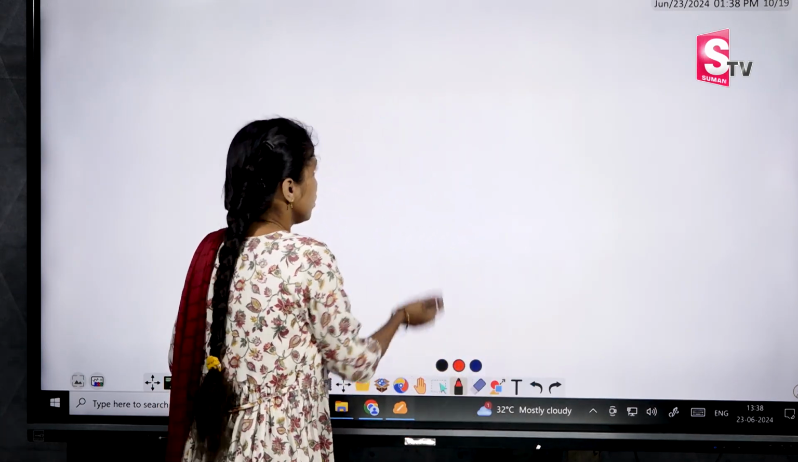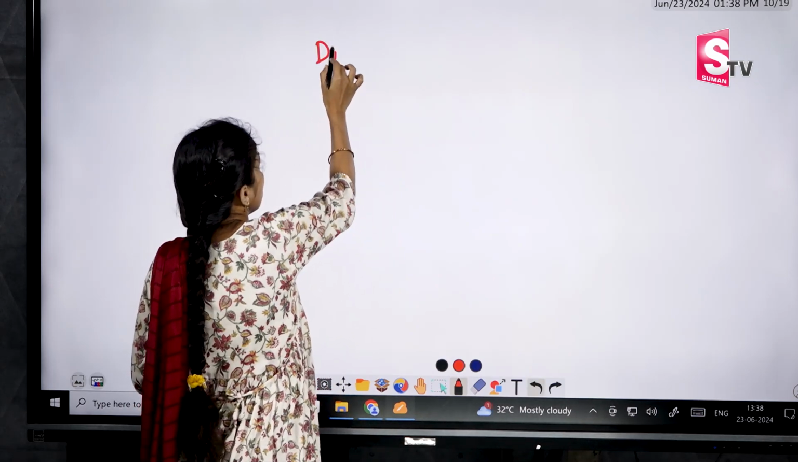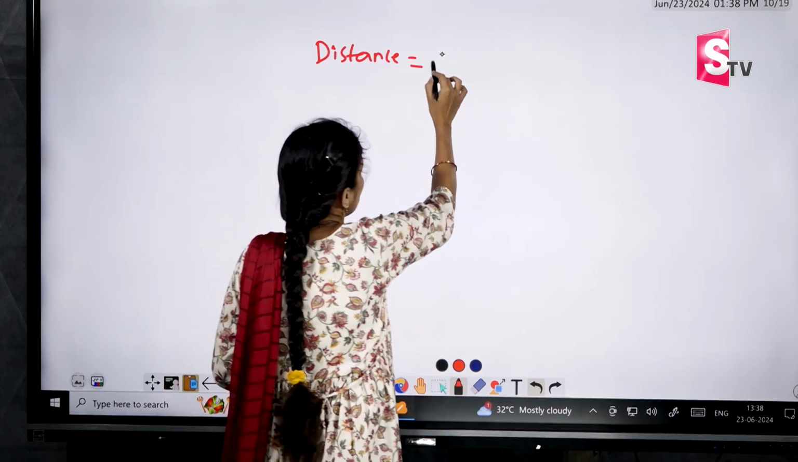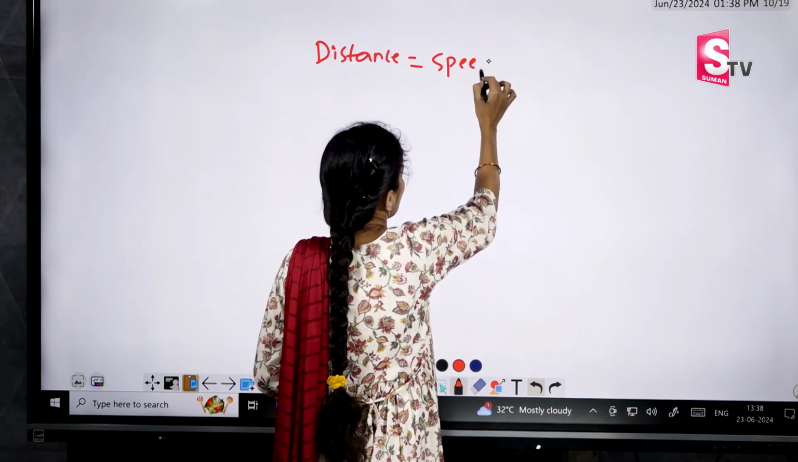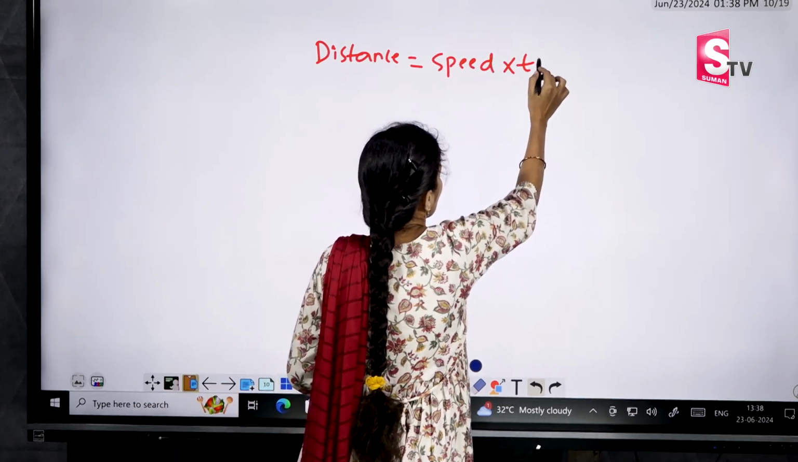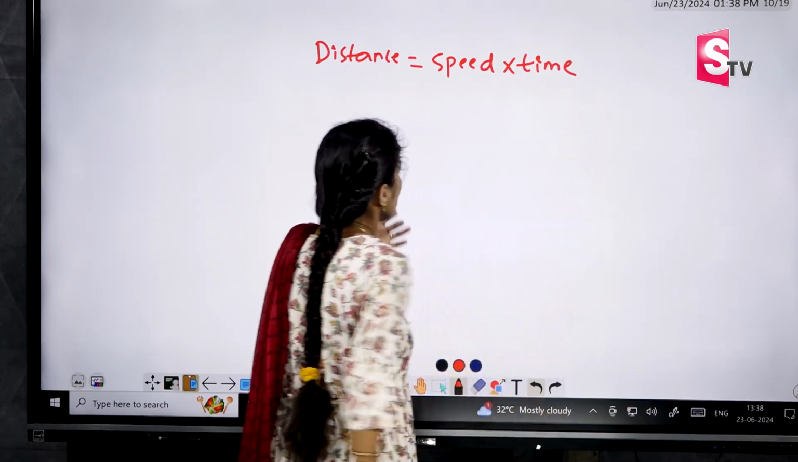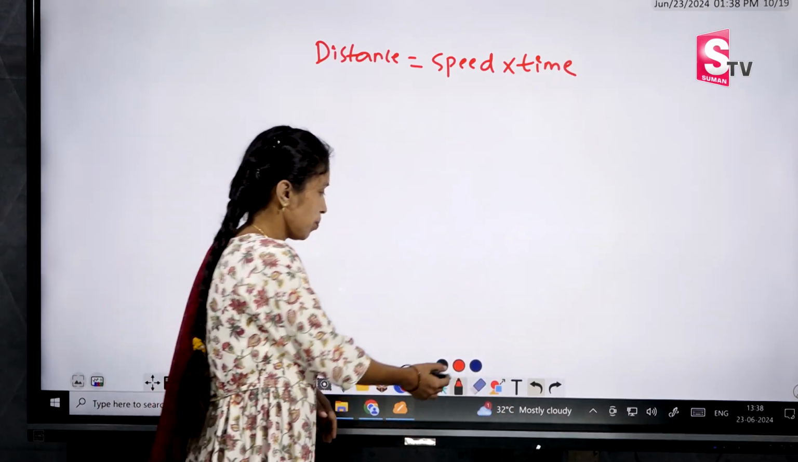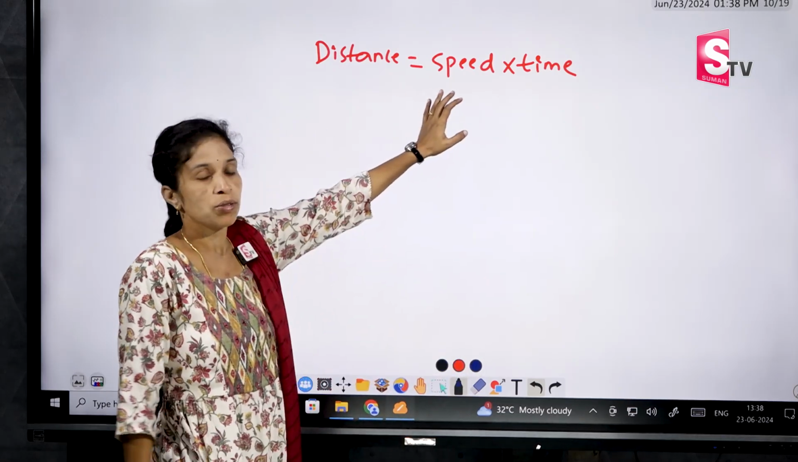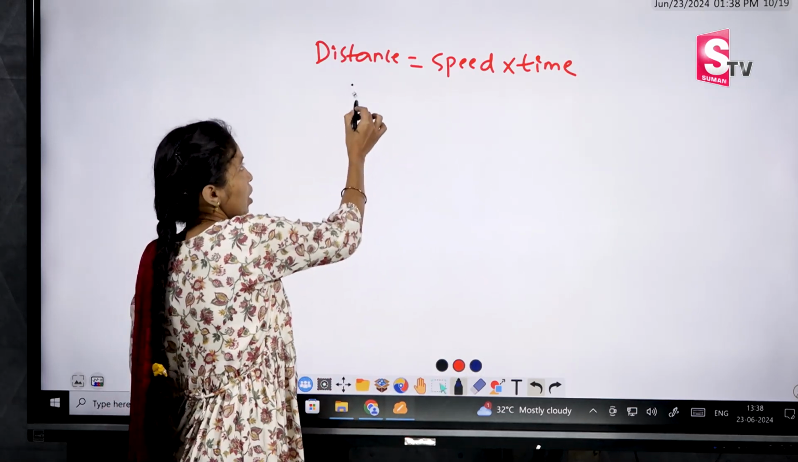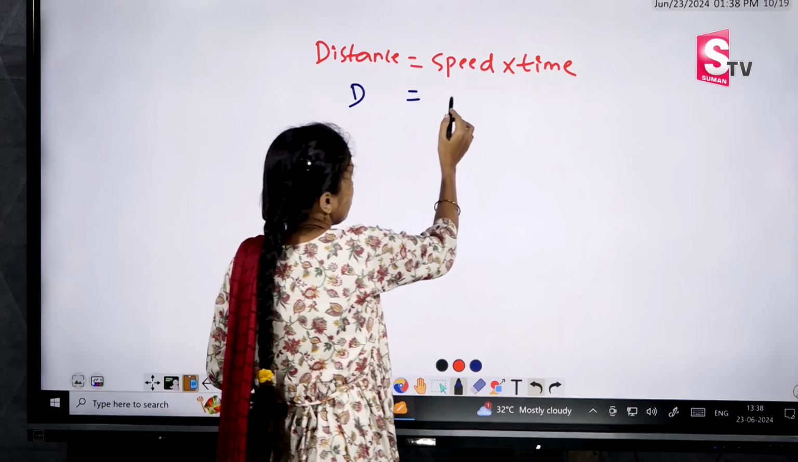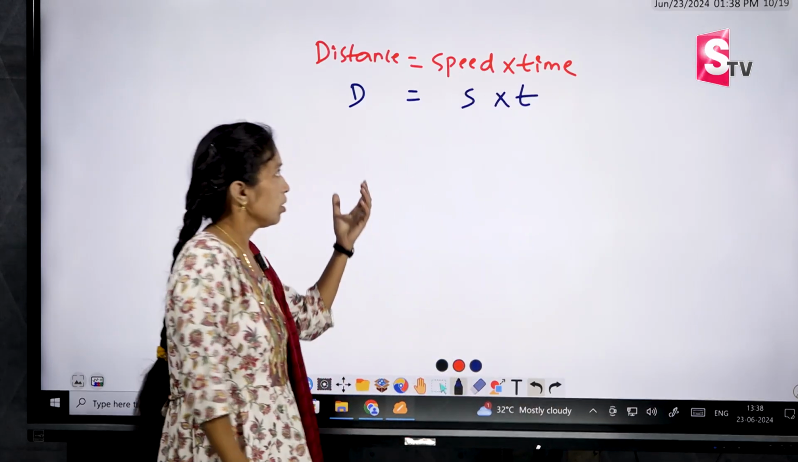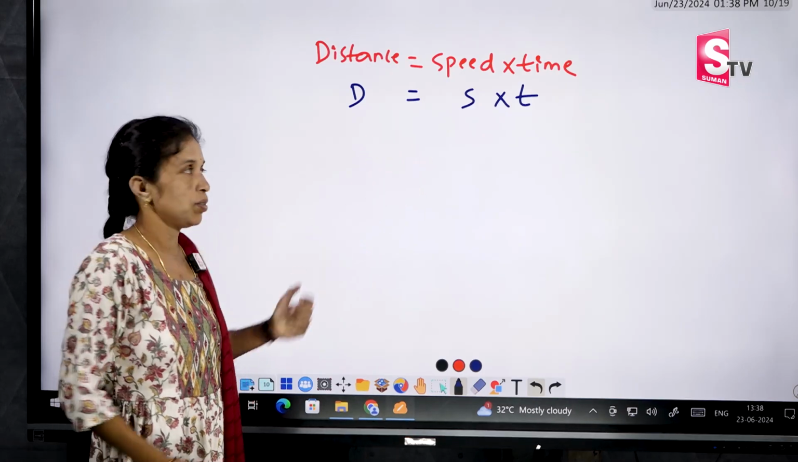Okay, distance equal to speed into time. So based on these three values only we are solving all the questions. Okay, distance equal to speed into time. So distance I am indicating with D and speed I am denoting with S and time I am indicating with T. Okay, we know that distance equal to speed into time.